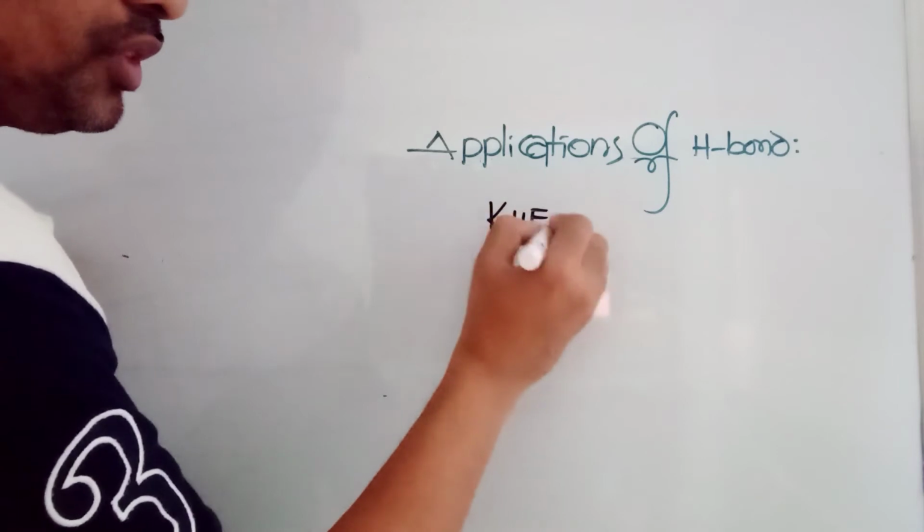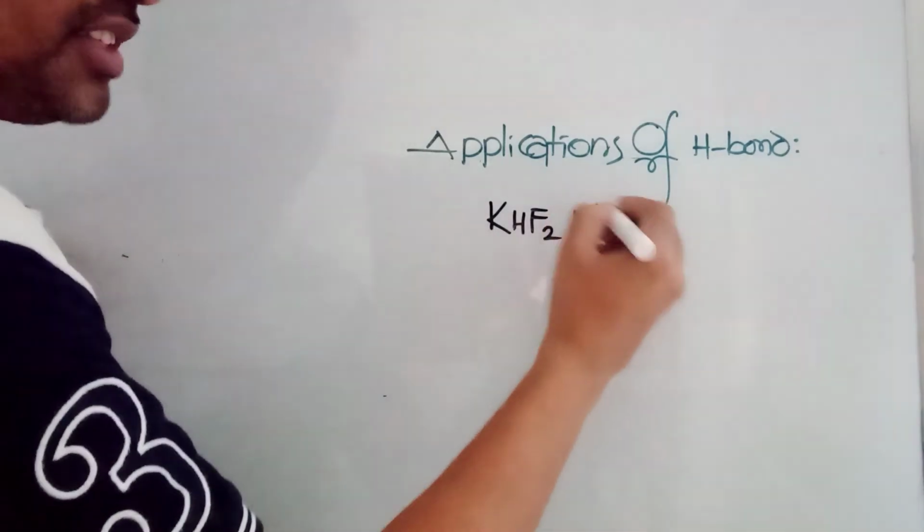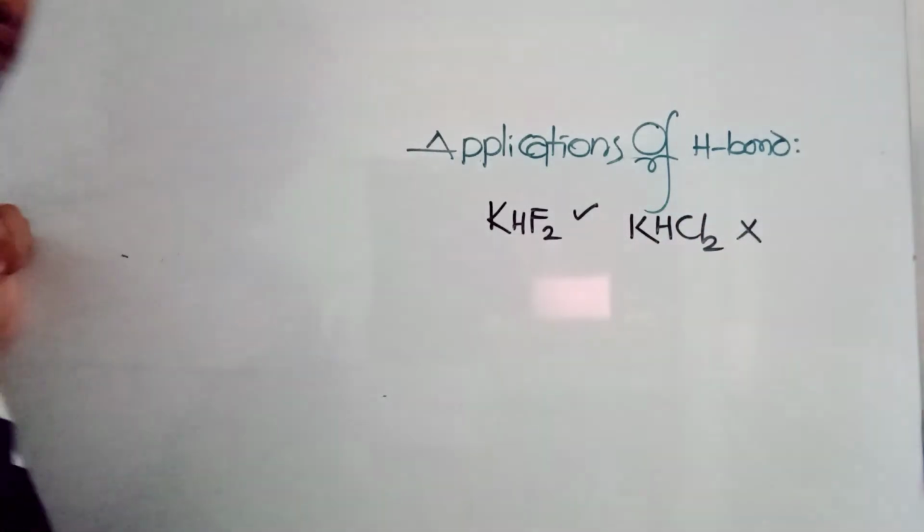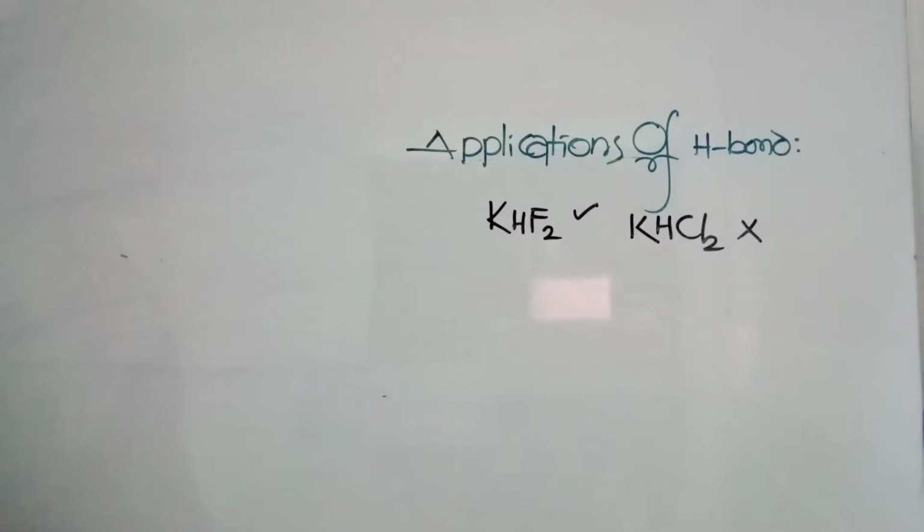KHF2, this compound exists. KHCl2, this compound doesn't exist. The reason is, in KHF2 you can expect hydrogen bonding. Because of the hydrogen bonding, this compound is going to exist and KHCl2 won't exist.